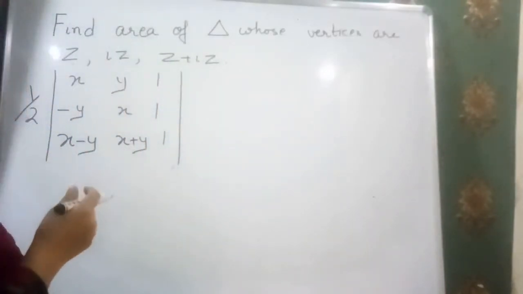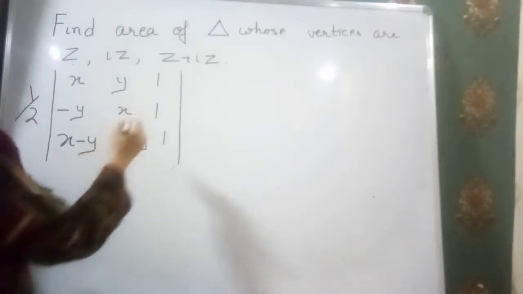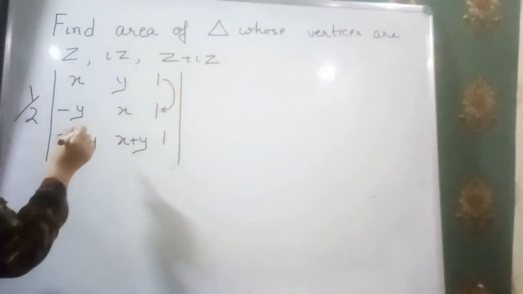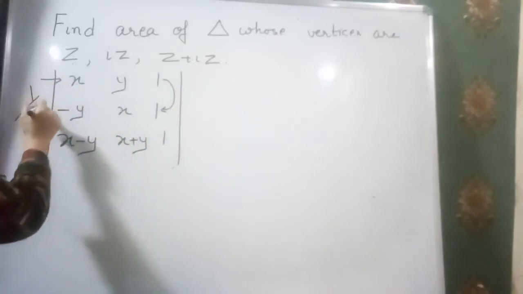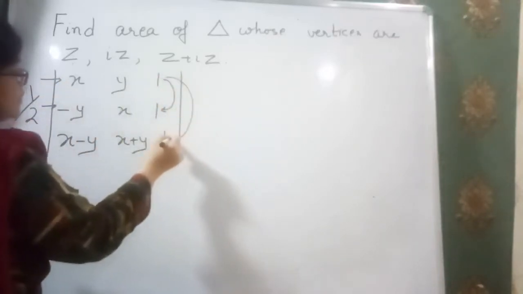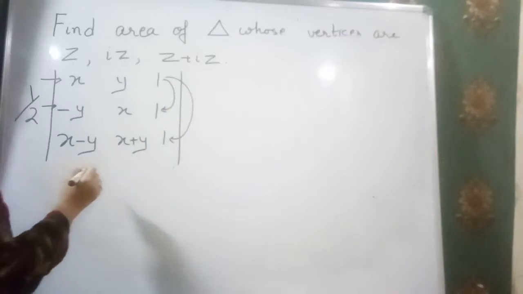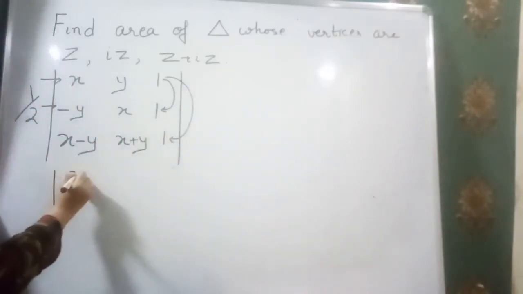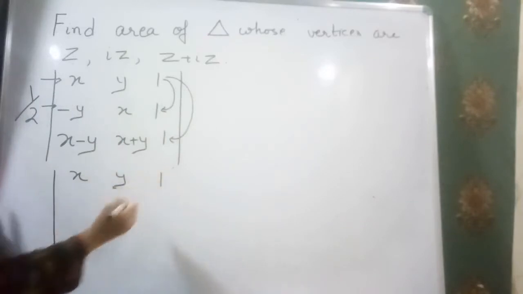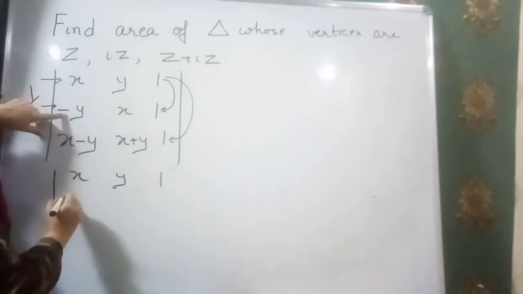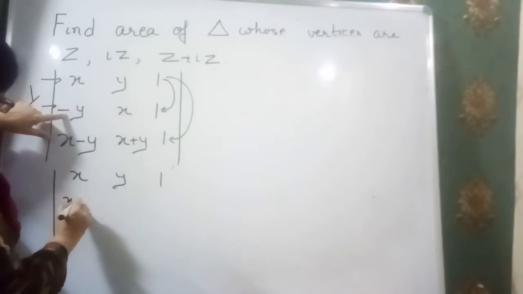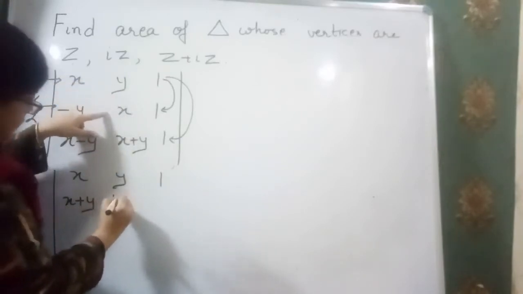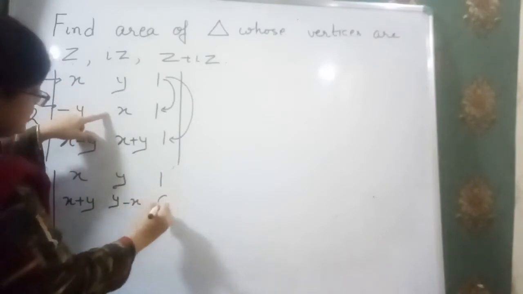Now use the method: subtract row 1 from row 2 and row 1 from row 3. Clear? That means we have x, y, 1. We have here x plus y, then y minus x, then 0.